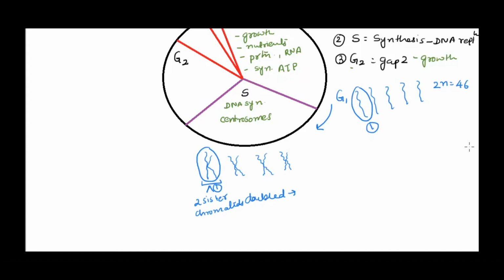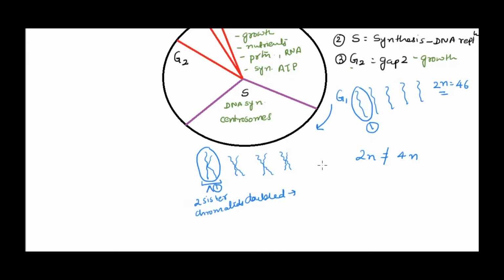And now why am I emphasizing this point? Because I've seen students getting confused over this, saying that 2n would become 4n when it comes from G1 to S phase, which is actually wrong. Chromosome number doesn't change. We have 46 chromosomes. It is going to be 46 chromosomes only, but in duplicated version. It is just copies that are attached. So 46 are 46 only.